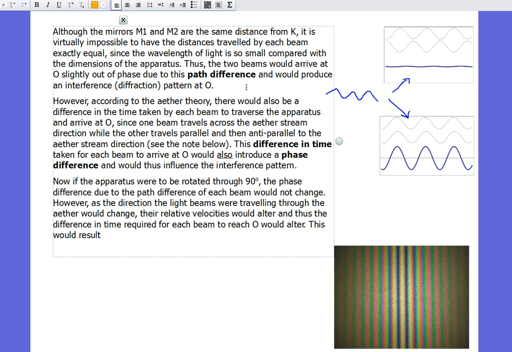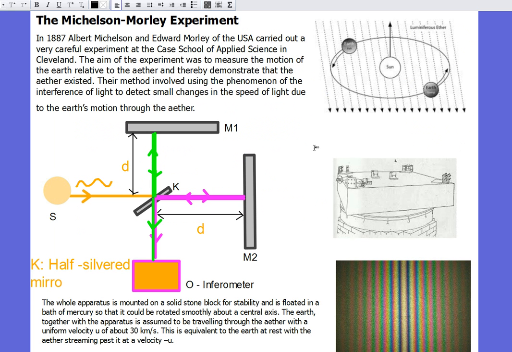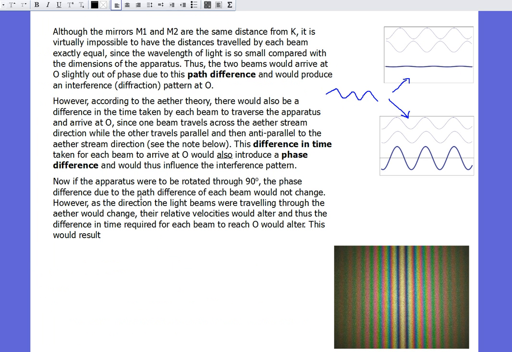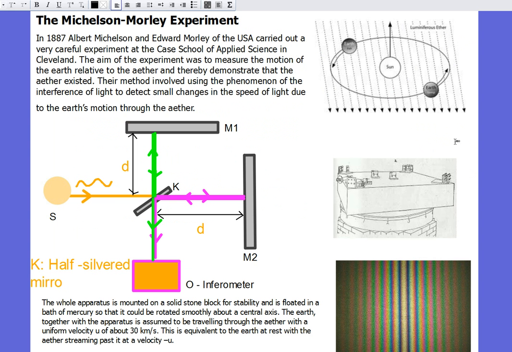So there's two reasons why these two beams of light, the green beam and the purple beam here, would be slightly out of phase from each other. One, because of the path difference, and two, because of the ether difference. But this is where the genius of the experiment came from. They decided to rotate the apparatus through 90 degrees. And when they, on this big mercury bath here, rotate the apparatus through 90 degrees, one thing would change and one thing wouldn't.